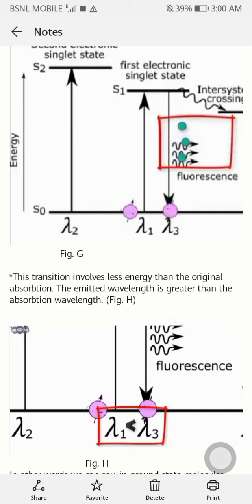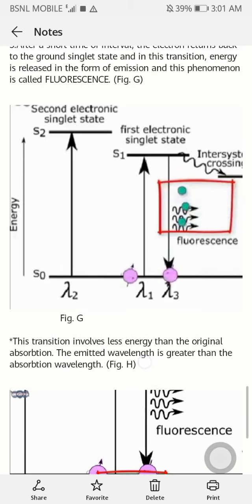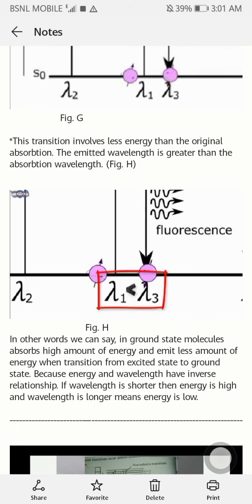This transition involves less energy than the original absorption. The emitted wavelength is greater than the absorption wavelength. That means energy and wavelength are in an inverse relationship. That is, the higher the energy, the lower the wavelength; the lower the energy, the higher the wavelength. Here you can see lambda 3 is greater than lambda 1. That is, the emitted wavelength is greater than the absorption wavelength.